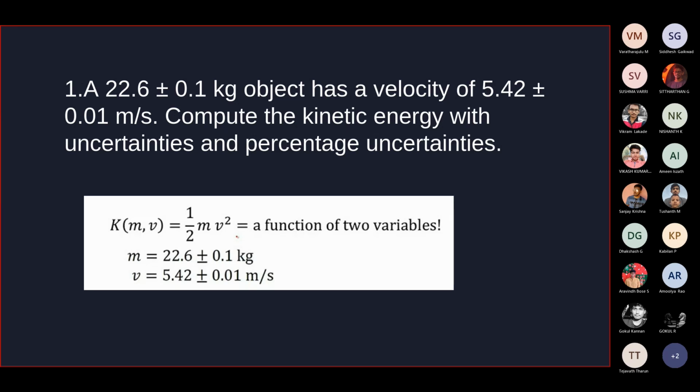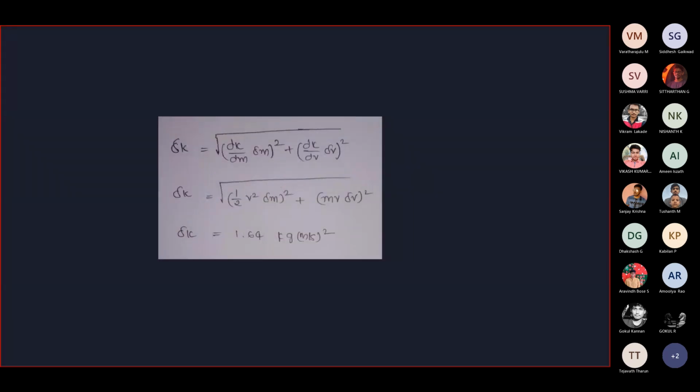Can you change the slide? So we have to find the uncertainty in the kinetic energy.